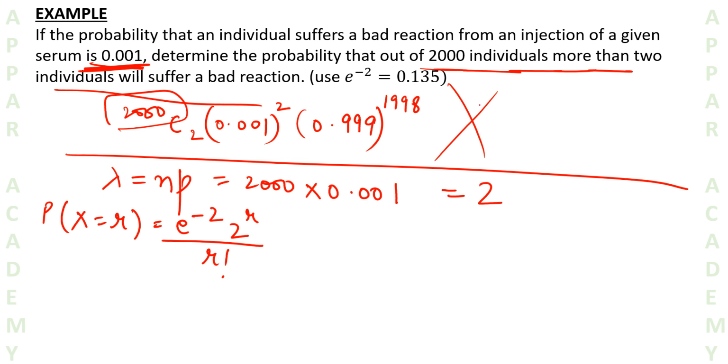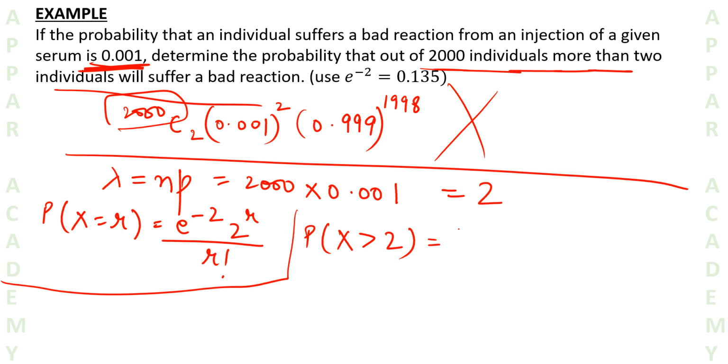Now what does the question tell us? It asks us to determine the probability that out of 2000 individuals, more than 2 individuals will suffer a bad reaction. So we need to find the probability that x is greater than 2. It's really difficult to find x equal to 3, 4, 5, 6 and so on.